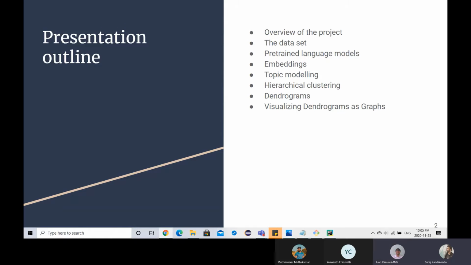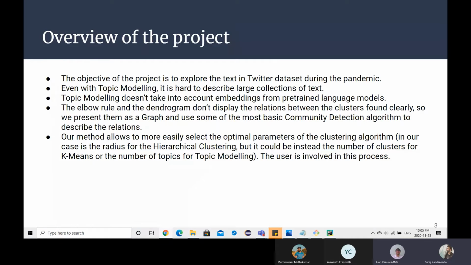Next slide, please. So we are using a Twitter dataset. The Twitter data is mostly about the pandemic which has happened recently. Most of the problems with clusters is that we have no relationship between the clusters, and also we cannot see how the clusters are formed, in the sense of what data is present within the clusters.